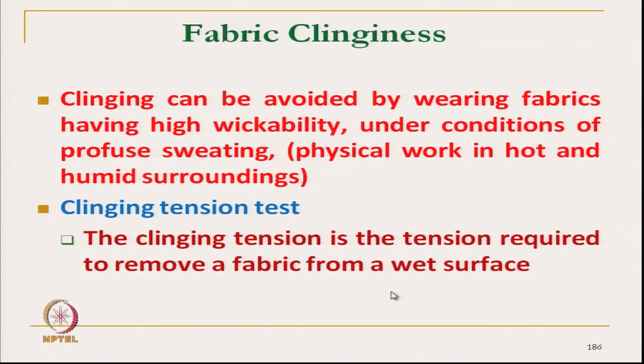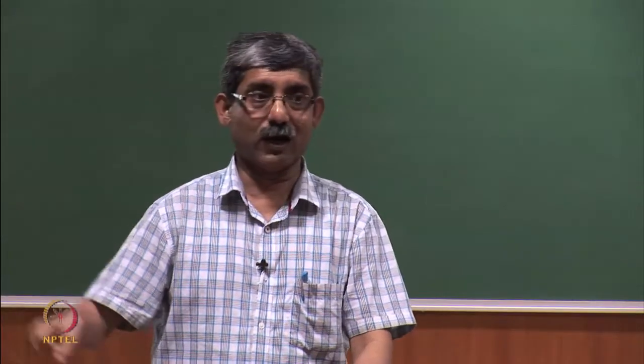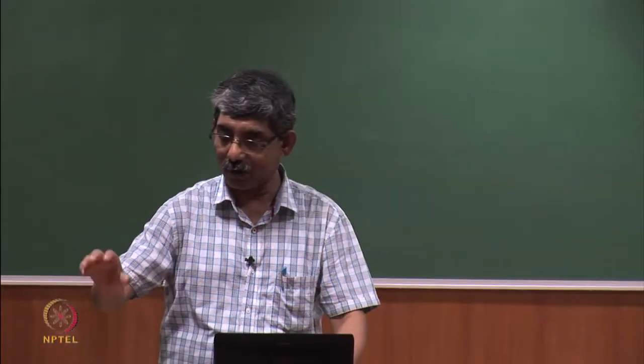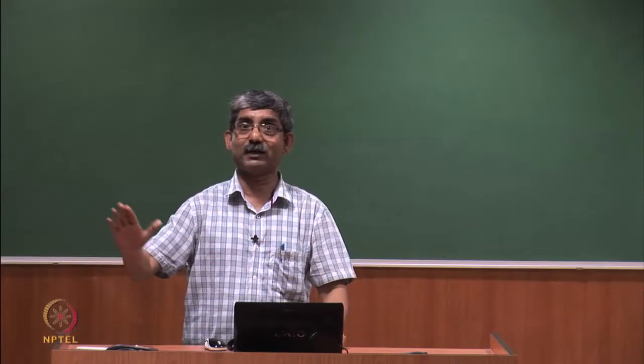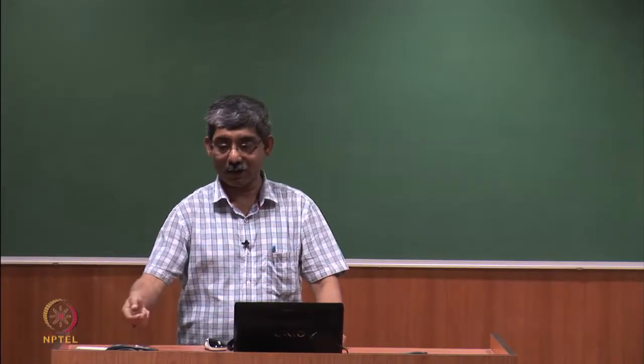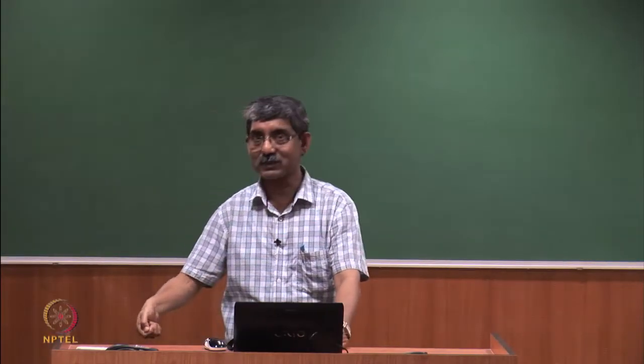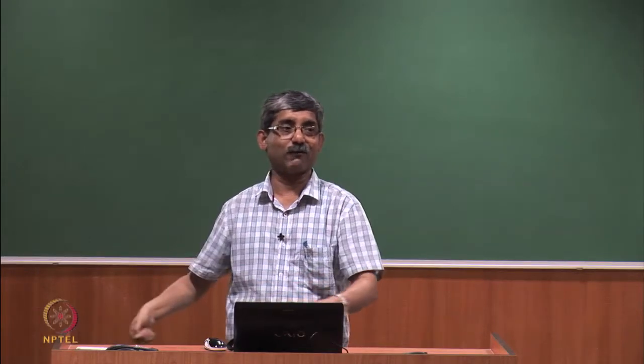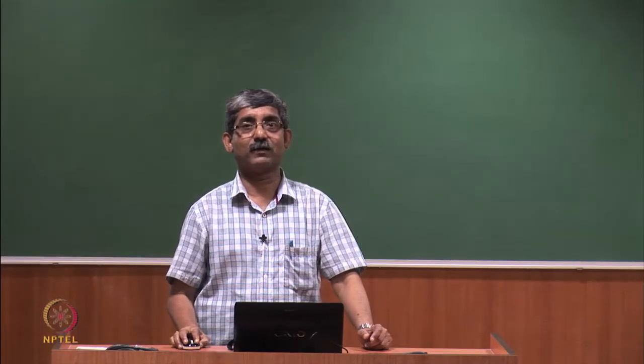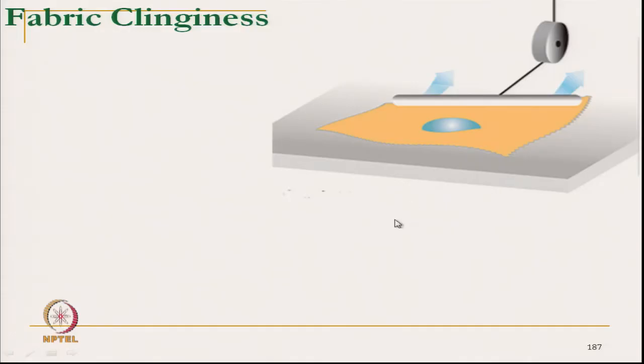In this setup, if you pour water, a fabric is placed on it, and the force required to take away the fabric is the clinginess tension. This is measured with this principle.